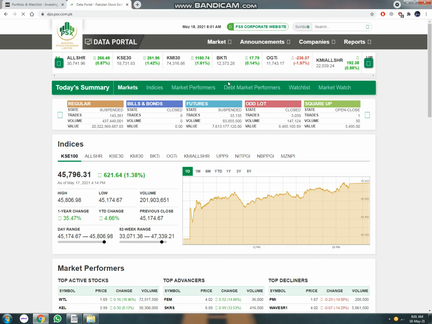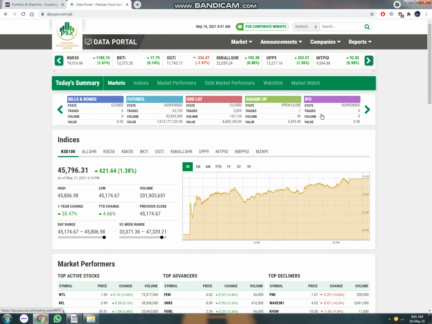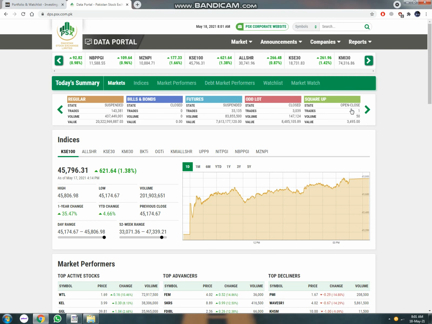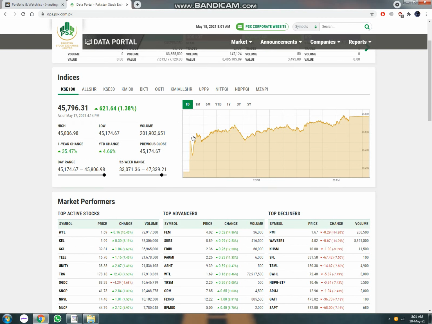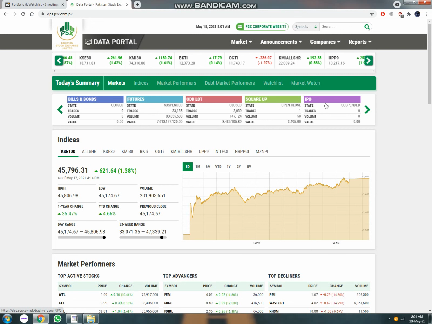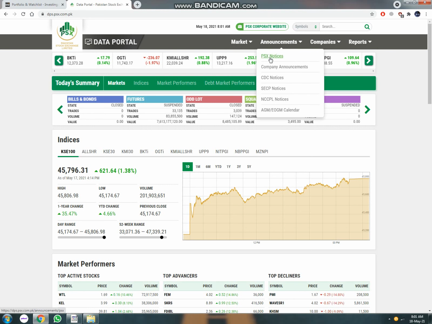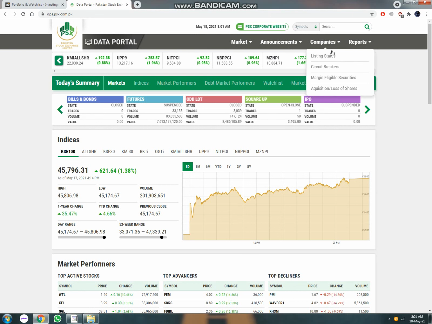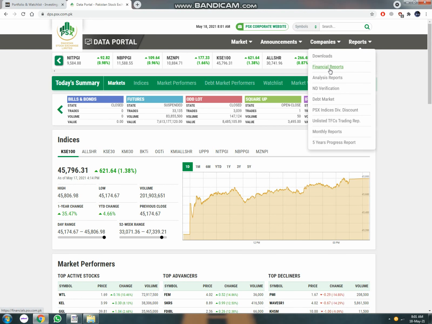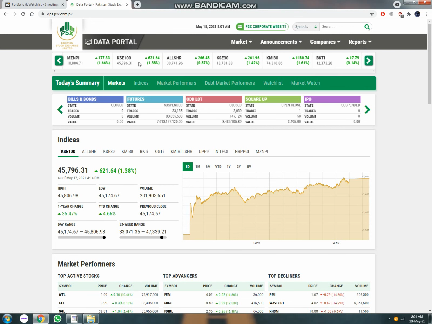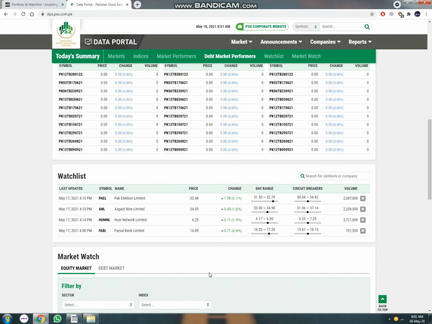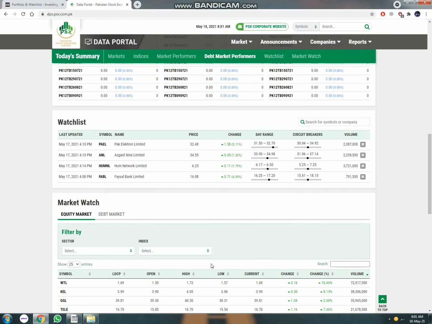Now IPO was related to somewhere at this section. Now where is it? I guess, yeah, right here, IPO, initial public offering. There is a separate site for it. Now these are all traded, this one is separate. So we'll have to take a look, consider these before further investment. Now if you want to take a look at it, where is it? I also do not know where it is located. It might be located somewhere here, so I don't know. I'm not going to bother with it. I'm going to continue my video.